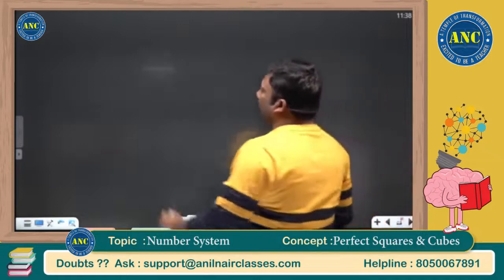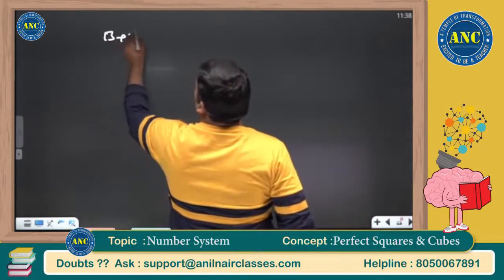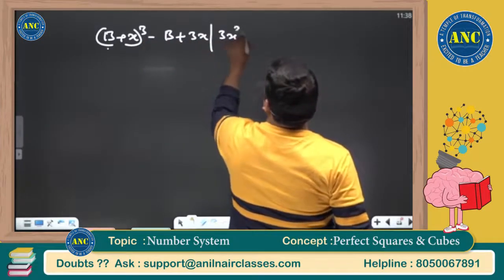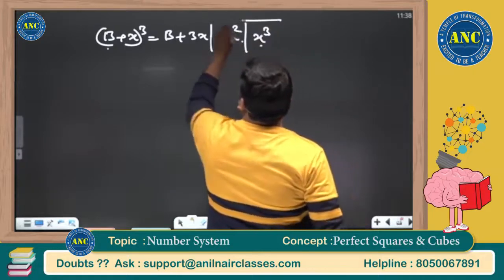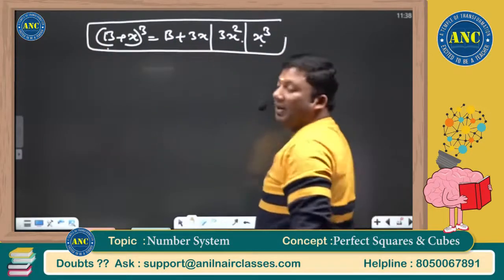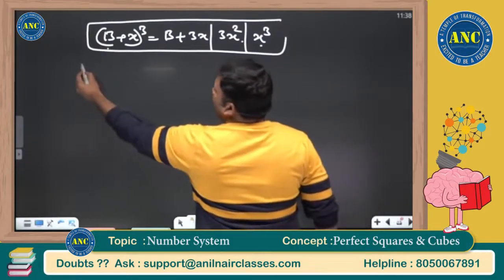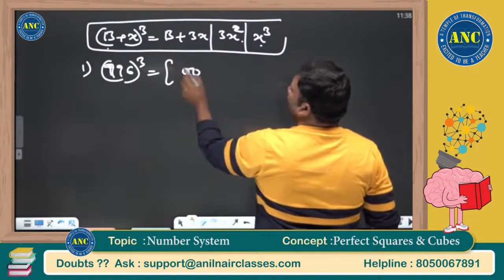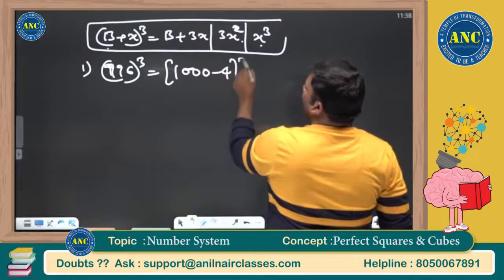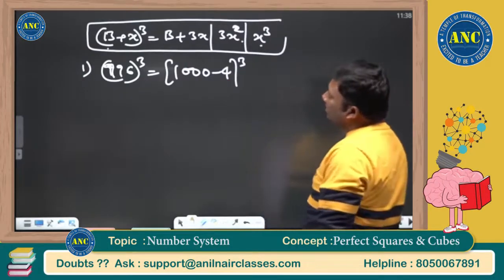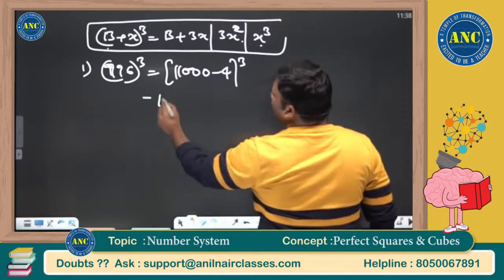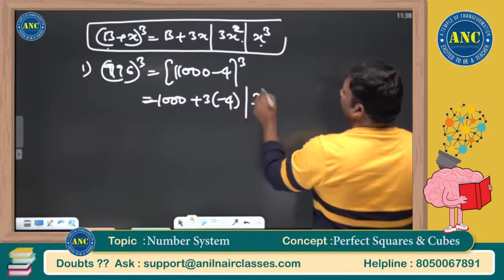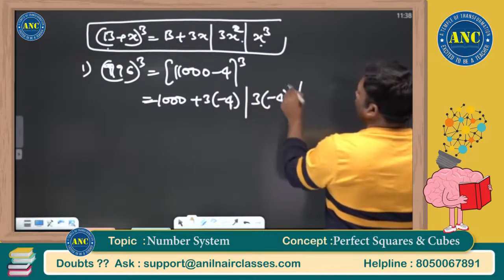Let me take one more question. This slide is very important, sir. b plus x whole cube is equivalent to b plus 3x, 3x square and x cube. 996 whole cube. If you practice it, you can solve it very fast. 996 is 1000 minus 4, power 3. These are nothing but b plus 3x, next is 3x square, and the next one is x cube.